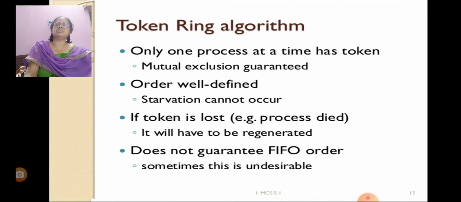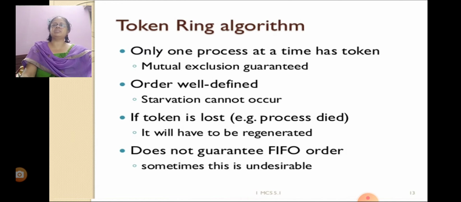Only one process at a time has the token, so mutual exclusion is guaranteed. The order is well defined. Starvation cannot occur because the token is passed to all the processes, so the starvation problem will not arise.